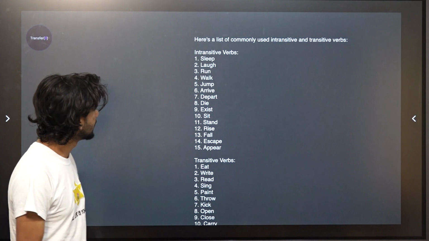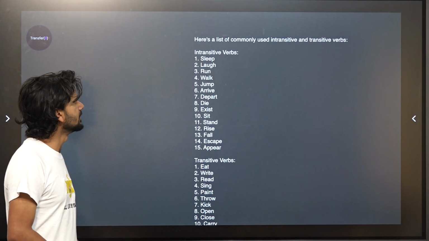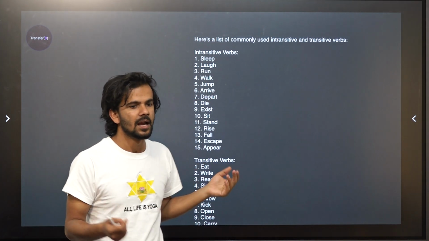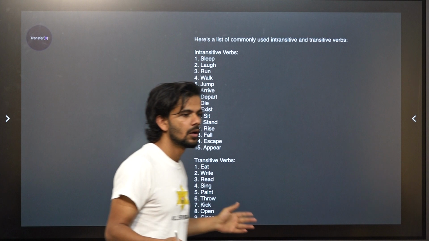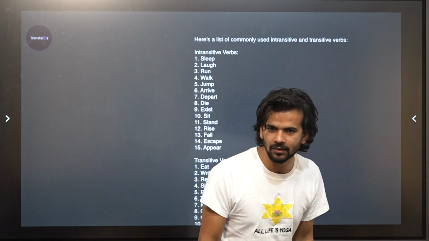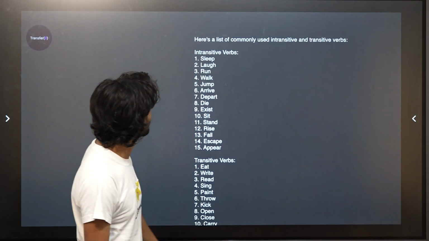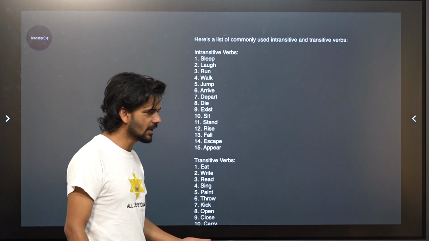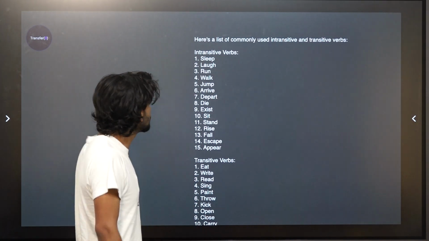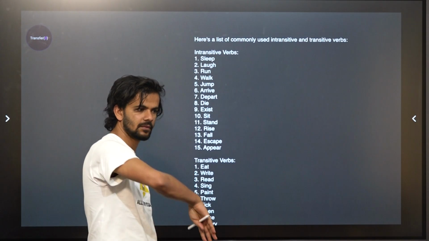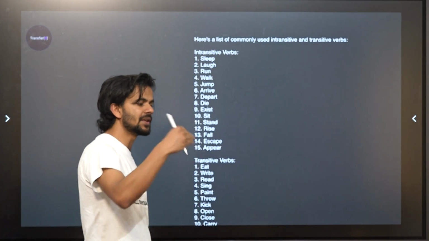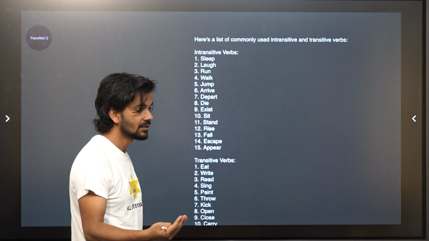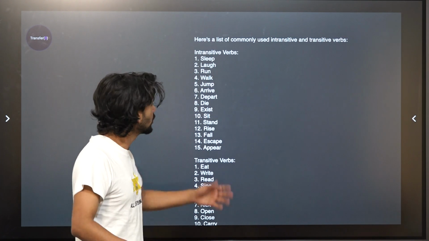So let's have a look at some common examples. Sleep, laugh, you run, I run. You walk. What are you walking? Does somebody ever ask you that? No, never. Right? What are you jumping? Nothing. I'm just jumping. Arrive. You arrive at an airport, right? What are you arrive? Does that question make sense? No.